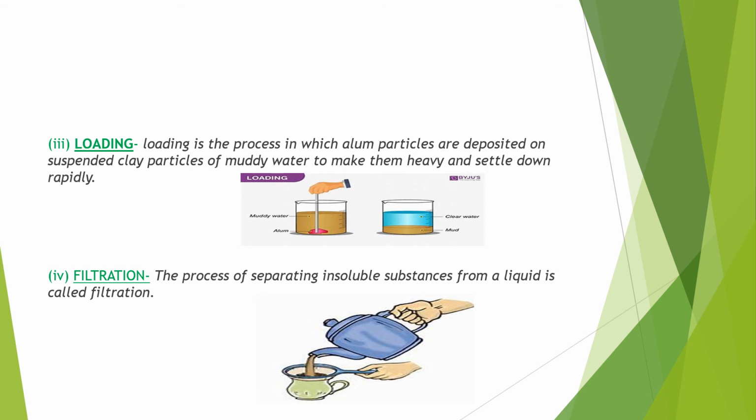Next is filtration. The process of separating an insoluble substance from a liquid is called filtration. Here you can see in the picture how filtration is done. A simple example is filtration of tea, separating tea leaves from tea. It is done through filtration.